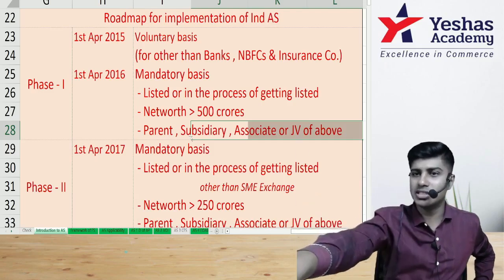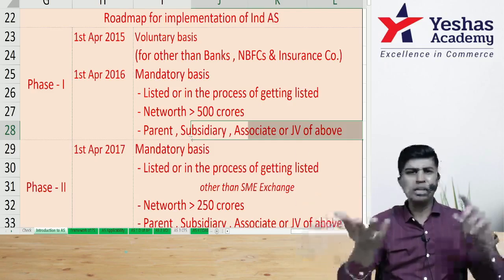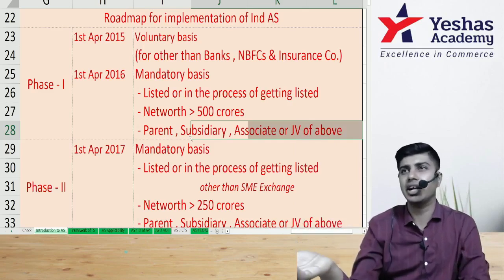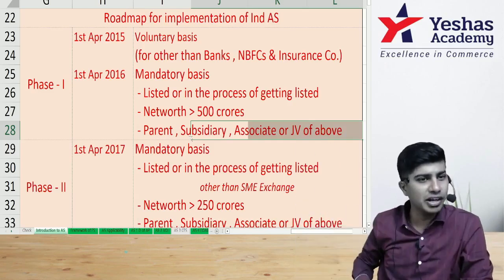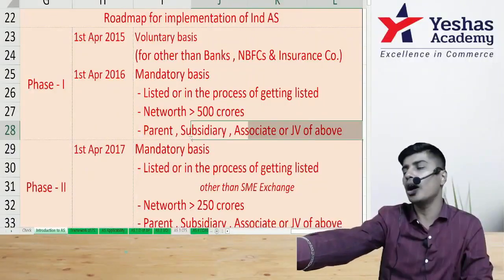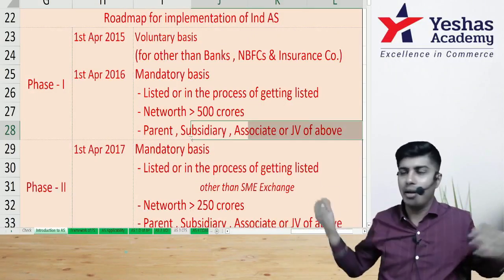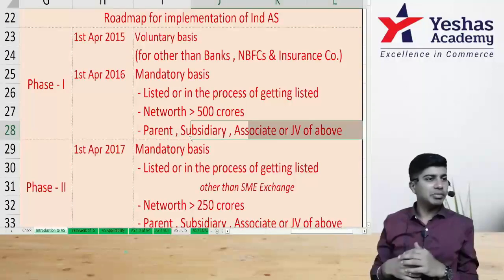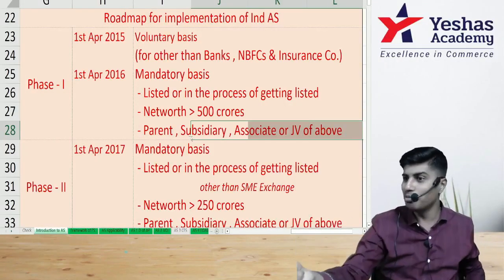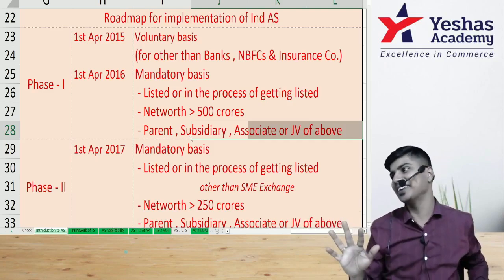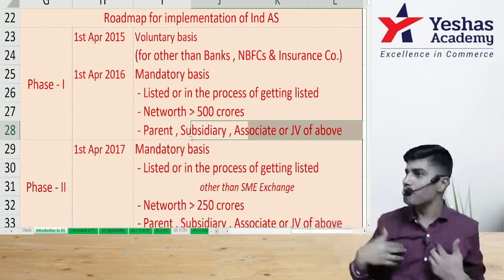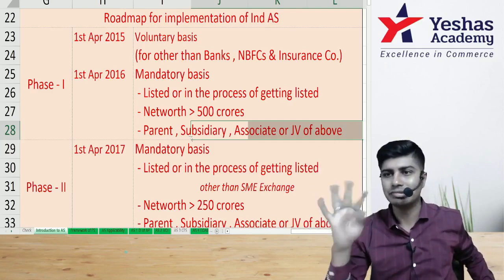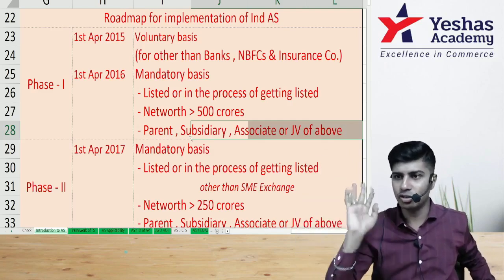So to you, let's say Ind AS is applicable. Might be because voluntarily you have accepted, or you have started following it because your net worth is more than 500 crores, or maybe because you are listed. And I am not a listed company. My net worth is not more than 500 crores. Voluntarily I didn't accept. Now because you and I become associates, I have to follow Ind AS because you are following. Or the other way around, if I am following Ind AS, you also have to now follow. Do you have an option to skip? You also have to follow. I also have to follow.